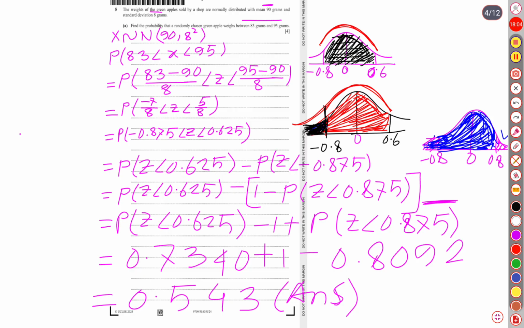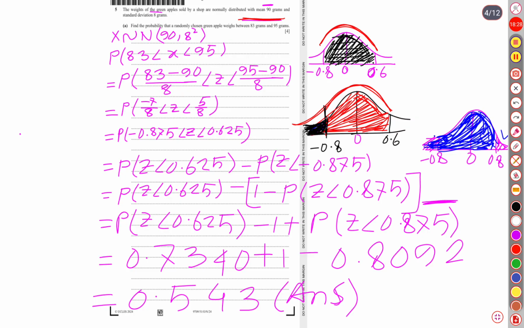So that's all about finding the probability between two z-scores, or between two standard deviations. Once again, in brief, for the last time: we were asked to find the probability of the scores between 83 and 95.